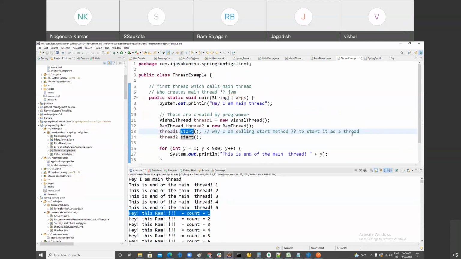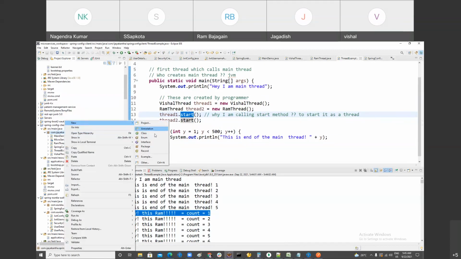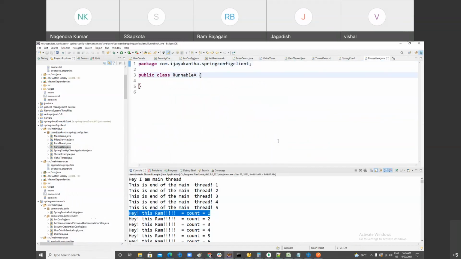So this is the first approach of creating the thread. I am going to show you the second approach of creating the thread. Allow me. Guys, I'm going to make the thread using Runnable. So instead of extending the Thread class, you can implement Runnable.